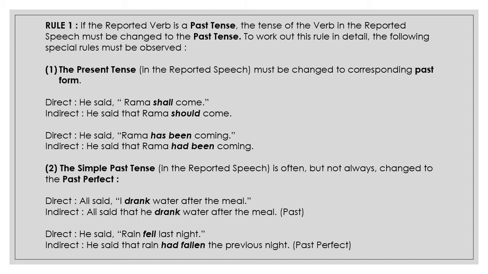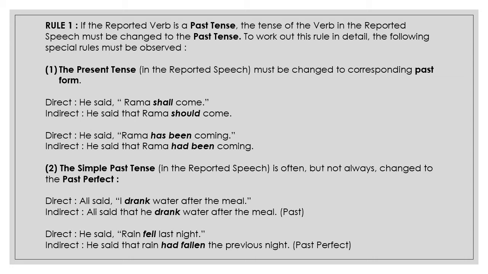Rule number 1. If the reported verb is a past tense, the tense of the verb in the reported speech must be changed to the past tense. To work out this rule in detail, the following special rules must be observed. The present tense in the reported speech must be changed to corresponding past form. For example, in the direct speech, "He said Rama shall come." In the indirect speech, it will be, "He said that Rama should come."